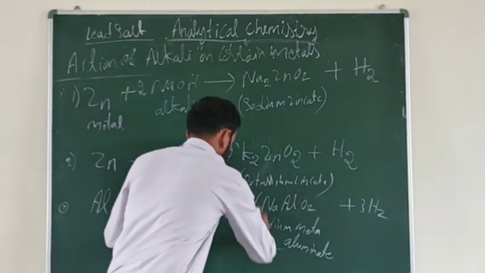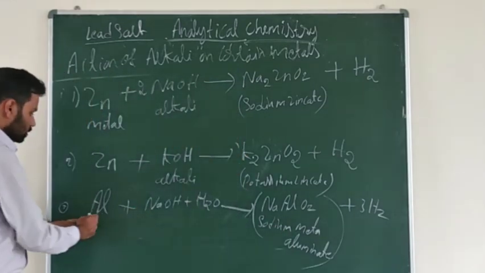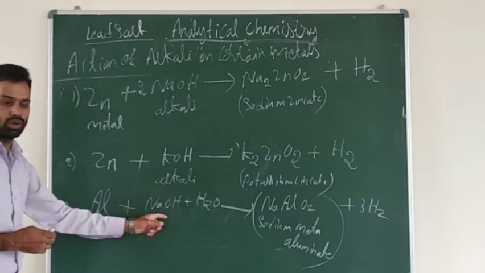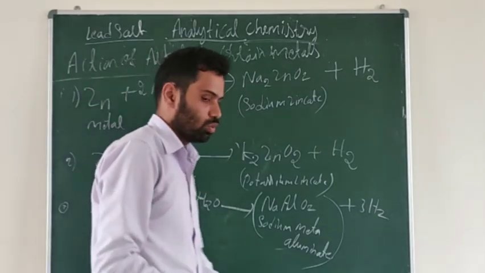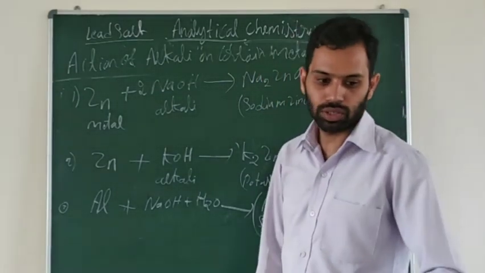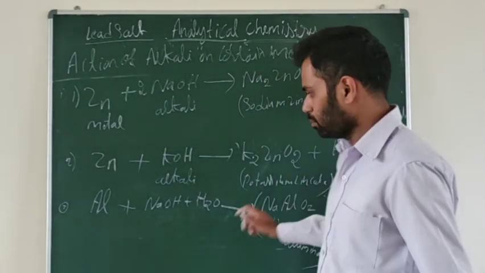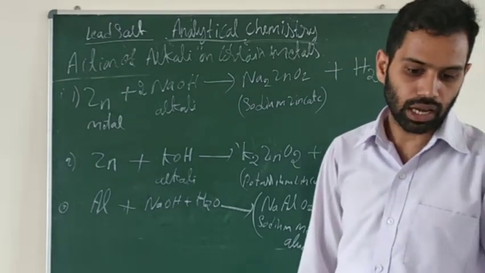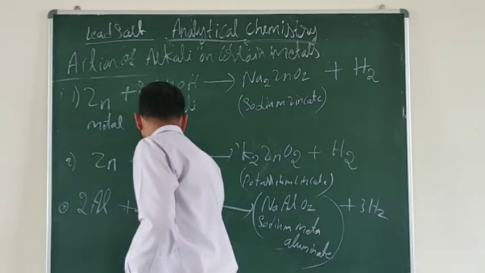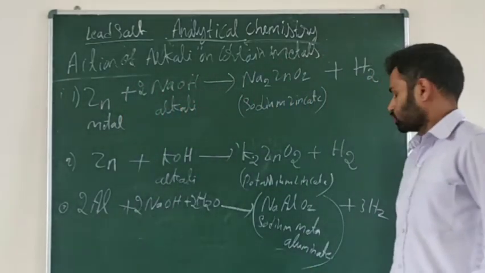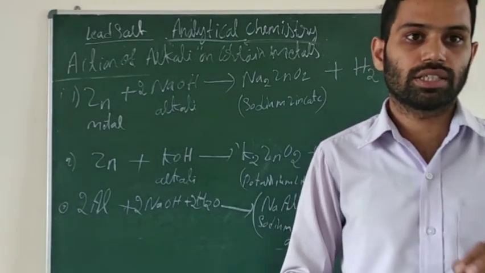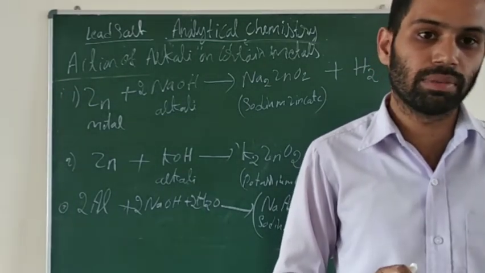So yes, for the metal aluminium, I am going to add more sodium hydroxide in the presence of a little water. So it is going to form sodium meta-aluminate. Okay. So these are a few actions of alkali on the metals.